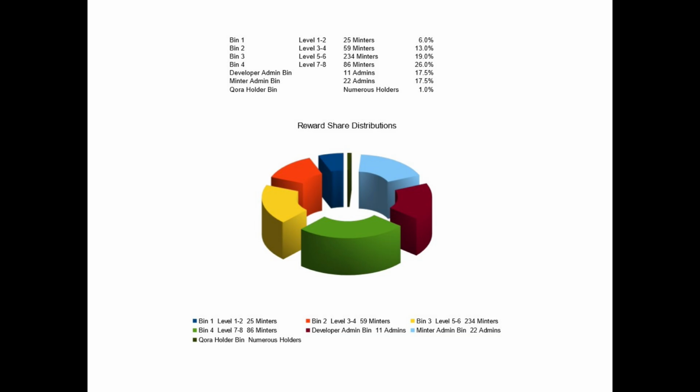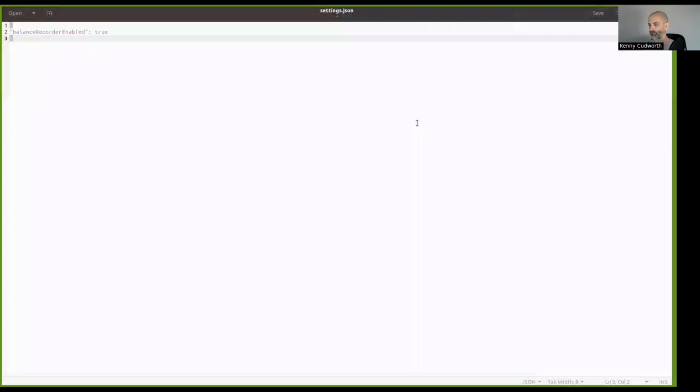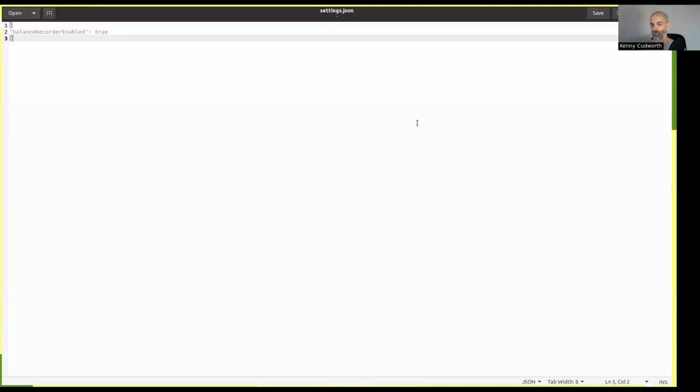Okay, so let's move on to Qortal Hub, and I'll show you the two most popular minter apps and how you can become a minter. In order to run one of the Q apps I'm about to show you, you're going to have to add a property to your settings.json file. The property is right here. It's balanceRecorderEnabled, and you have to set it to true. I will put this in the show notes.